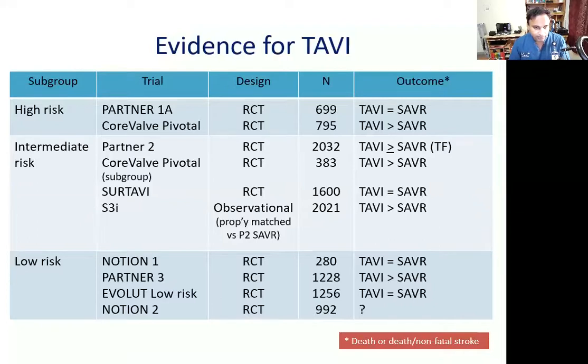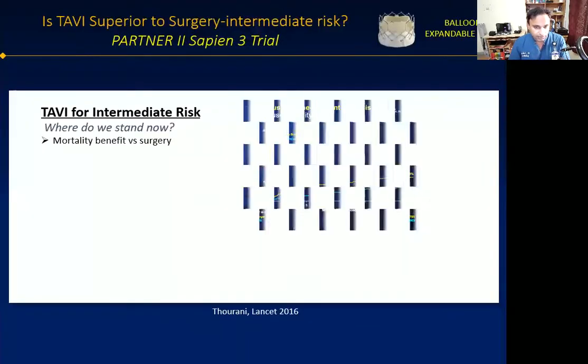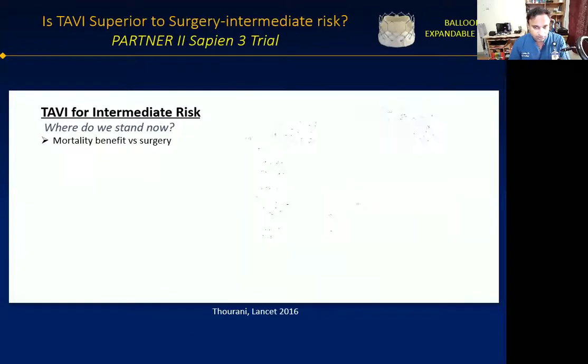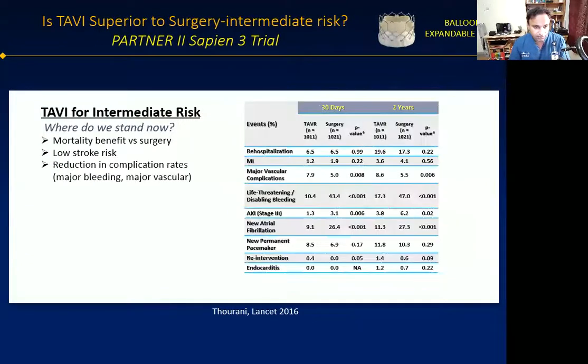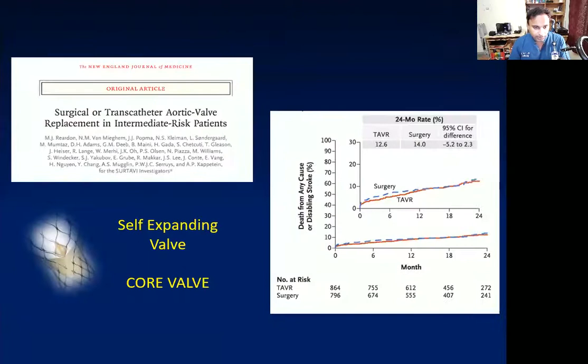This trend derives from the non-inferior results of TAVI observed in recent large and well-designed intermediate risk trials. In the PARTNER trial, TAVI was associated with lower deaths, lower strokes, lower major vascular complications, less atrial fibrillation, and early recovery with a median duration of hospital stay of about 3 days. In the intermediate risk SURTAVI trial, TAVI was found to be non-inferior to surgery.